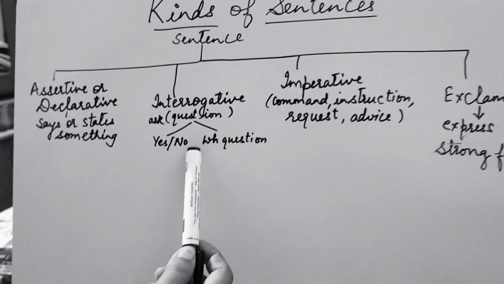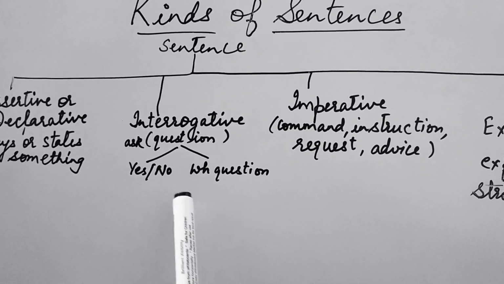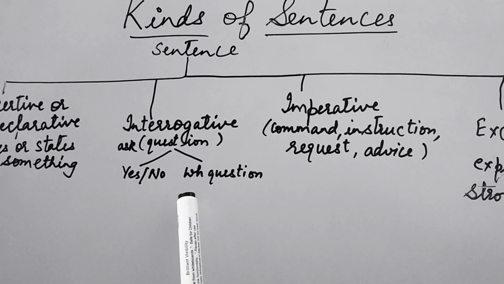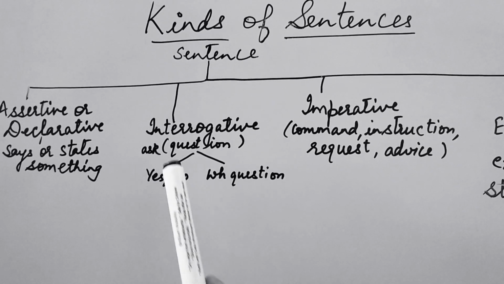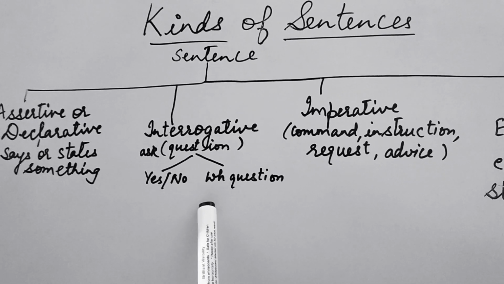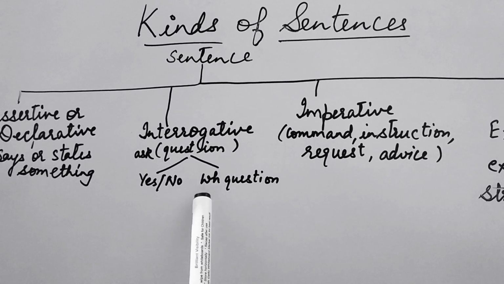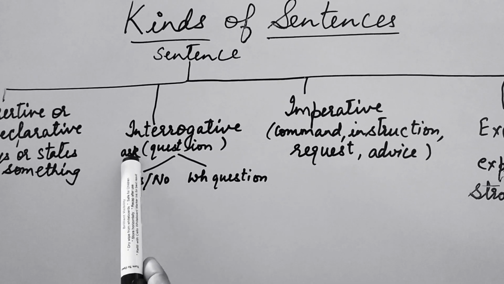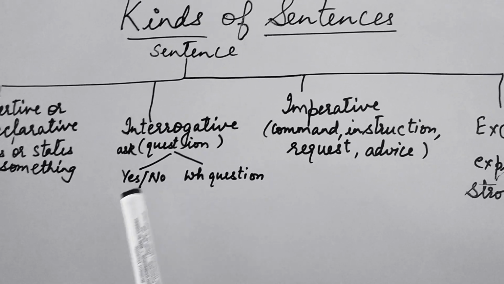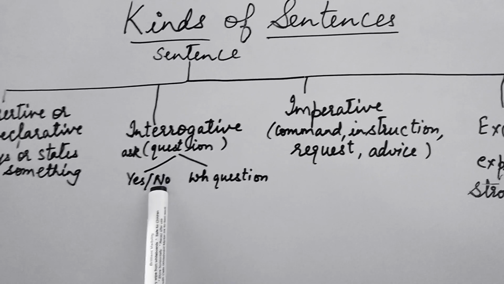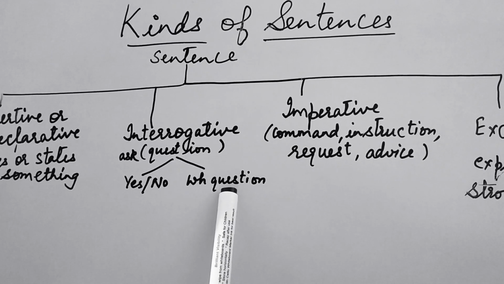The next come interrogative sentences. All of you know they always end with a question mark. When you see a question mark in a statement, you understand it is an interrogative sentence. Now here, what is the role of interrogative sentence? It asks questions. These questions could be in two forms. One is yes no questions and the other one is WH questions.